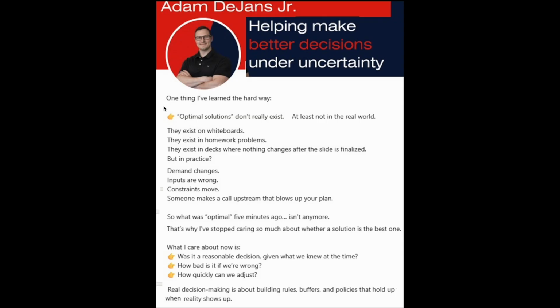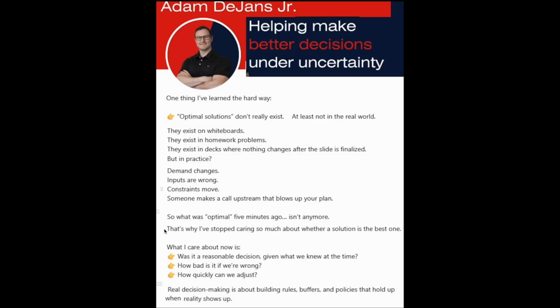Optimal solutions don't really exist, at least not in the real world. They exist on whiteboards, homework problems. They exist in decks where nothing changes after the slide is finalized. But in practice, demand changes. Inputs and predictions are wrong. Constraints move. Someone makes a call upstream that blows up your nicely prepared plan. So, what was optimal 5 minutes ago isn't anymore.